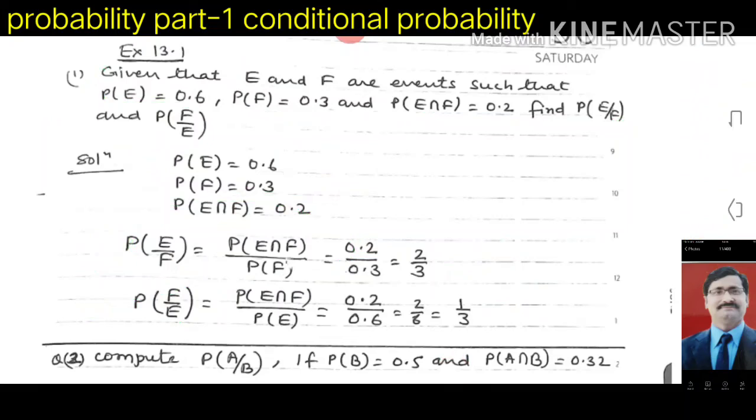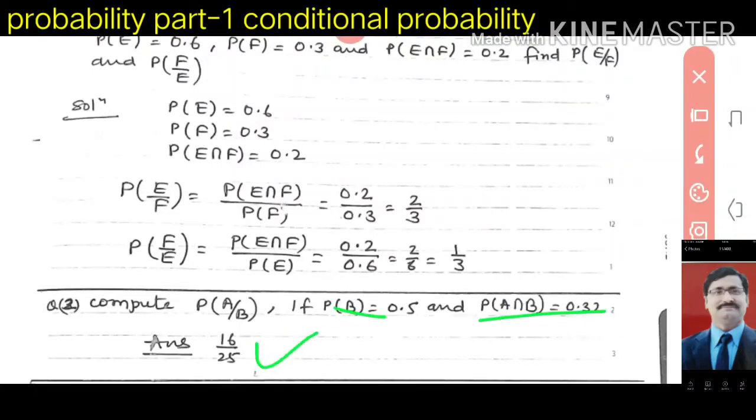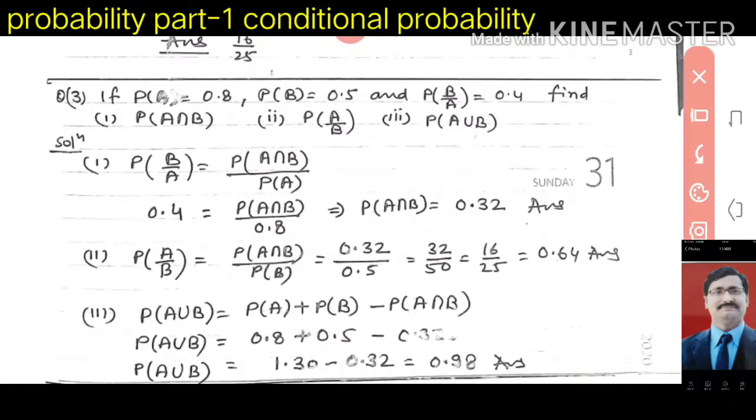Now here is one example. Look here, you have to find P(A|B). Here P(B) is given as 0.5 and P(A∩B) is given as 0.32. You can do this question; it is very simple. You can use this formula: P(A|B) will be equal to P(A∩B) upon P(B). Change it into fractions, and you will get 16 upon 25 as the answer.